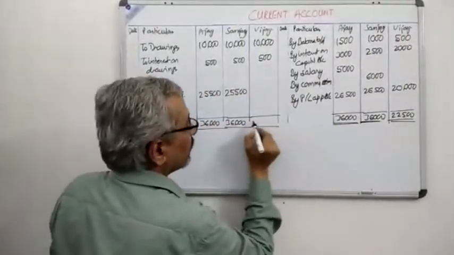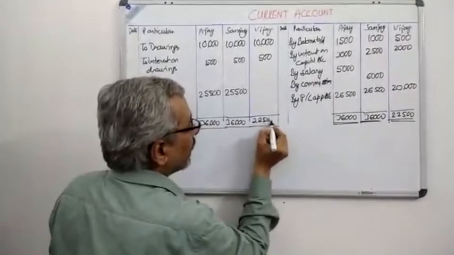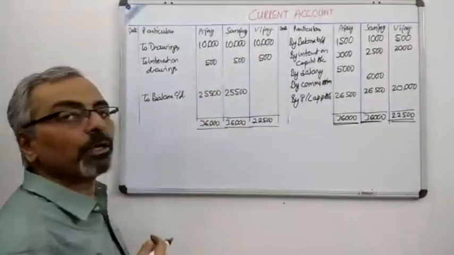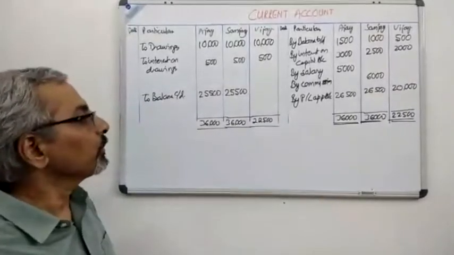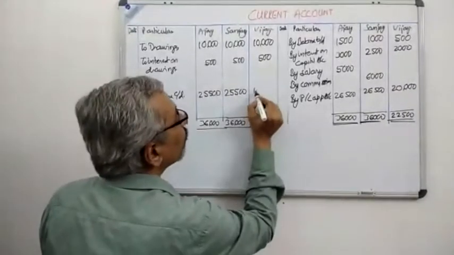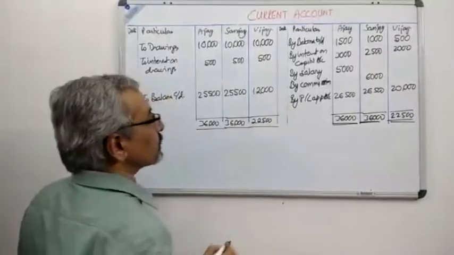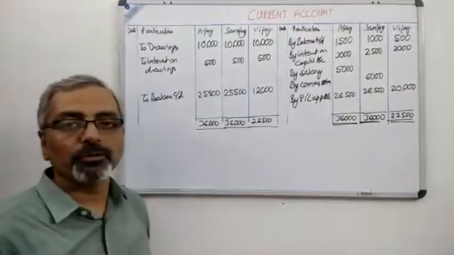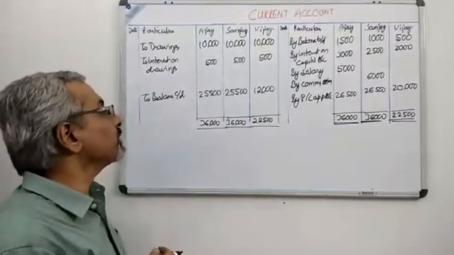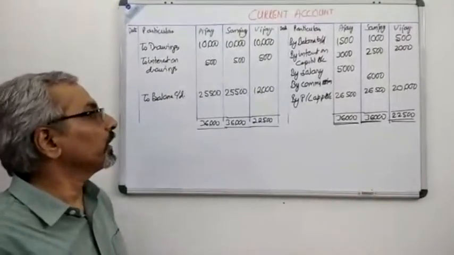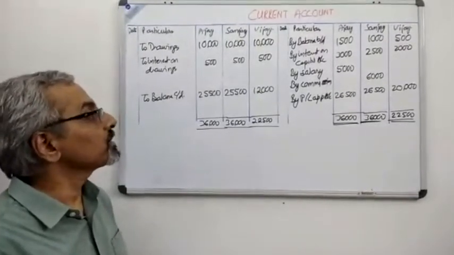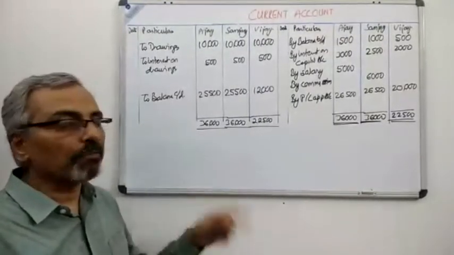Now over here we have 22,500. If you remember, there was a drawing of 10,000 and interest on drawings of 500. If we subtract that, we are left with a figure of only 12,000. Very carefully see this. So the balance of the current account is 25,500 for Ajay, 25,500 for Sanjay, and 12,000 for Vijay. We have to carry forward.